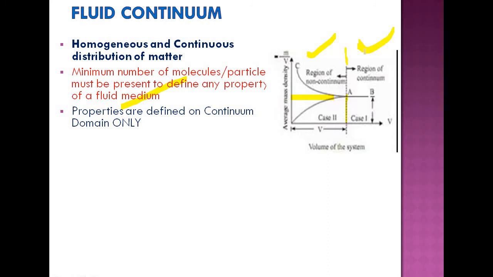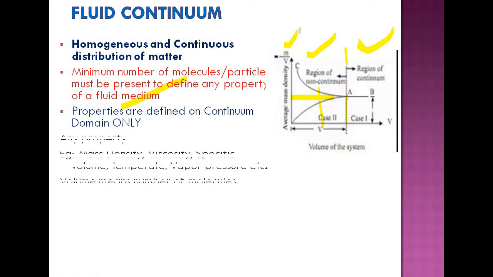So what happens to the left side? If you take a particular volume, more than one property is defined. So mass density is one of the properties here. The y-axis is only the representation of a property. It may be mass density, viscosity, capillarity, etc. So the y-axis is only a representation of a property, and the x-axis is the volume of the system, or the number of molecules, you can say.